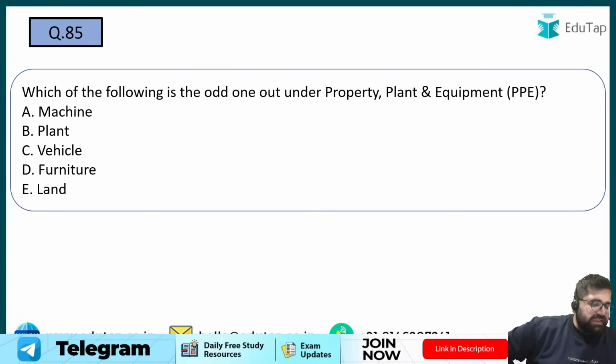Which of the following is the odd one out of top property, plant and equipment? Please tell me the right answers. Which of the following is the odd one out under property, plant and equipment?